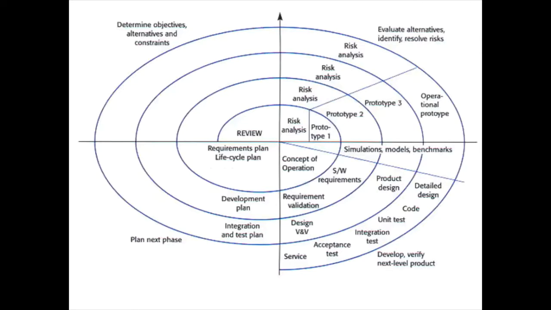So in the diagram, since the name itself suggests, it is a spiral model. It works in a spiral manner, and you can see all four quadrants are there. Planning is there first, determining the objective, then identifying the risk. So with the development of each prototype, the risk analysis is added to it so that the chances of failure are zero at the end.